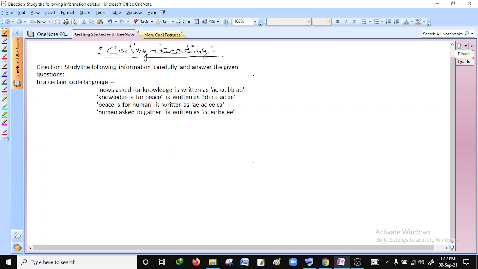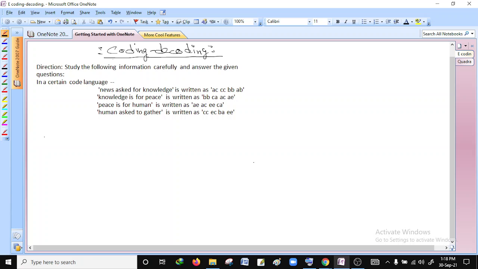So coding decoding, I have taken here one question of coding decoding. You can see there are some sentences which are written in some other way. Means what? News asks for knowledge is written as AC, CC, BB, AB. In this way there is one more sentence and again it is written in some coded language. This type of coding decoding is known as Chinese coding decoding. To solve this type of Chinese coding decoding, it is very easy, and also it is very easy to get 5 out of 5 marks. So today we will be solving this question and we will see how to solve it.